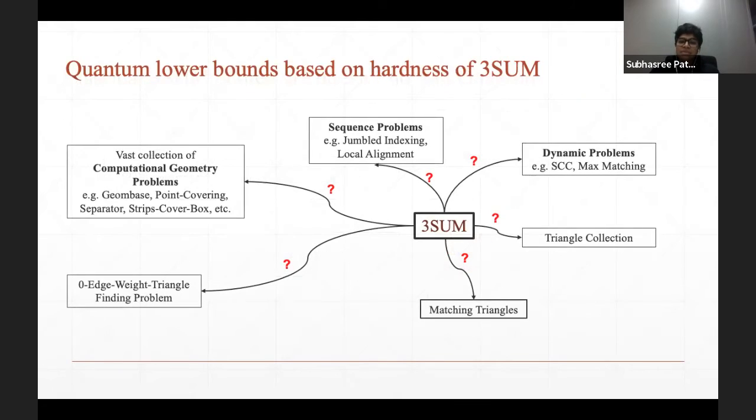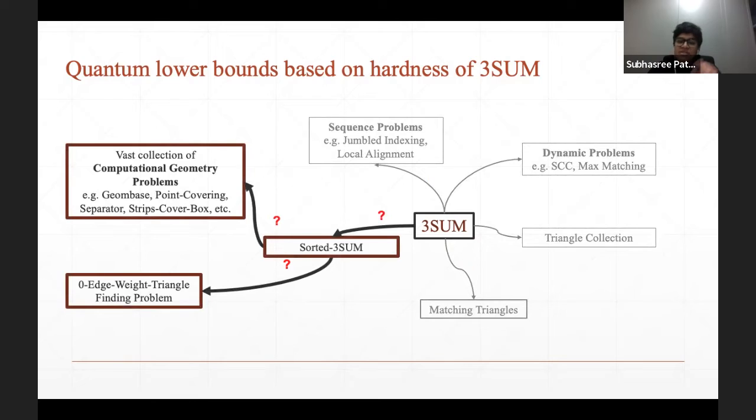But now what happens to all these classical reductions that have existed? What happens to them in the quantum world? Do they still go in a similar way, like from three-sum to sorted three-sum to these corresponding problems?